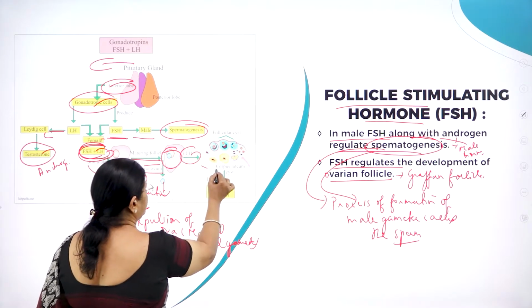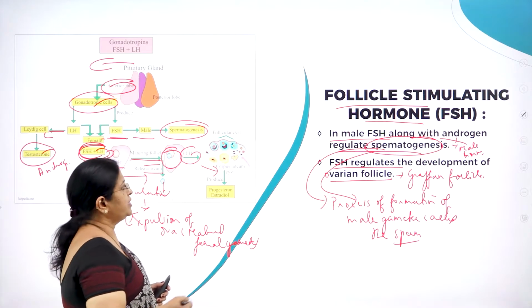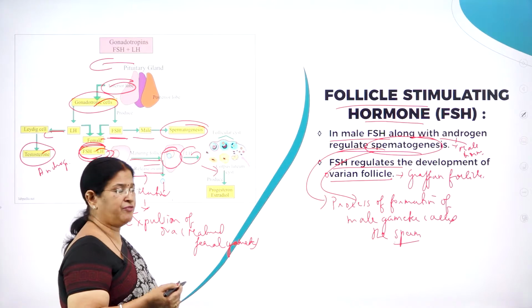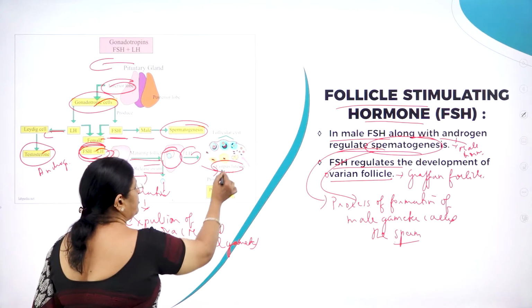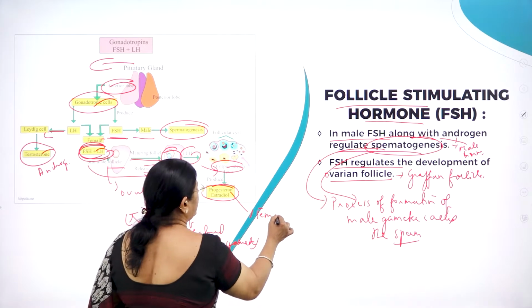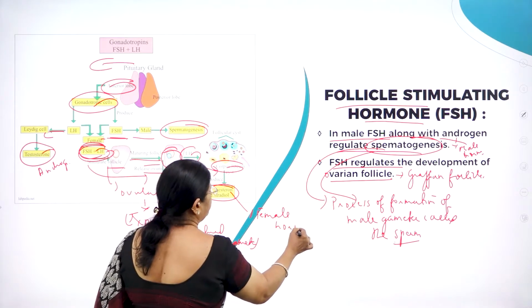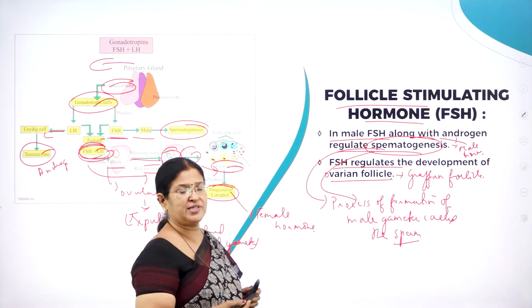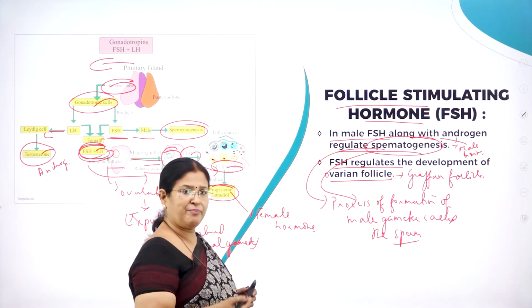LH is also very important to convert the leftover follicular cells of the Graafian follicle into corpus luteum, which produces progesterone, otherwise called the female hormone. Imagine how important FSH and LH are for both males and females.